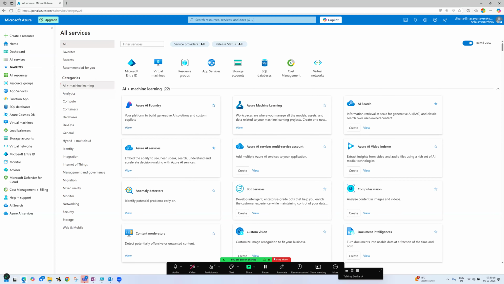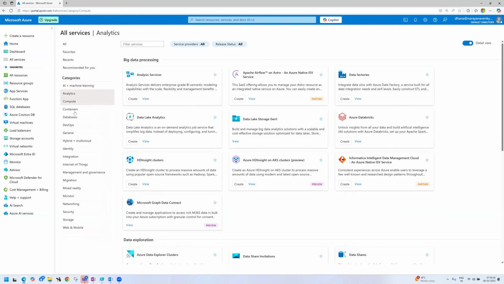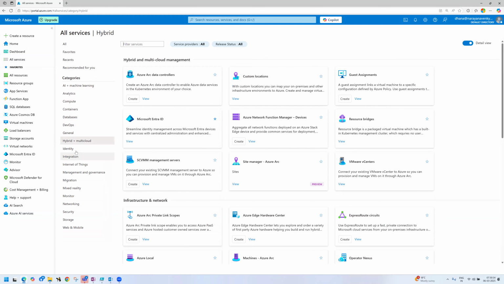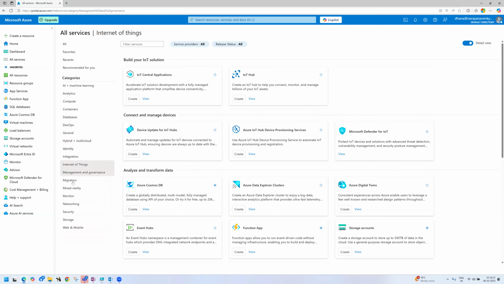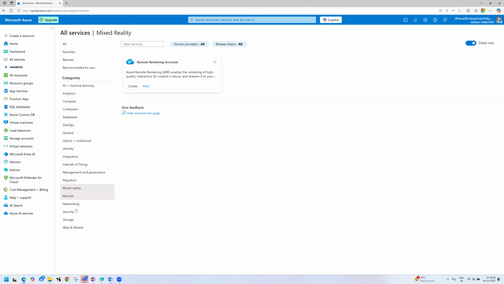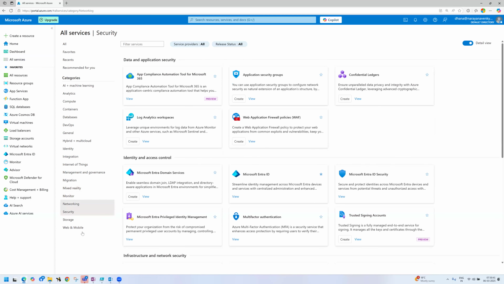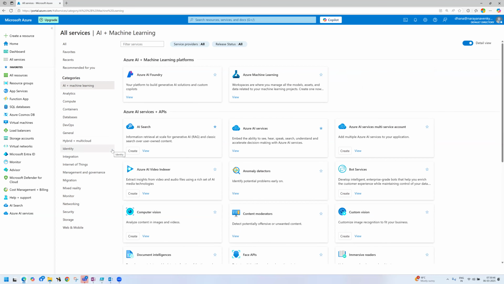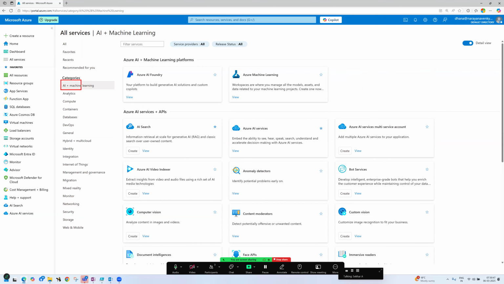Okay, if you observe, machine learning, analytics, container, identity, monitoring, security, everything is there. Under each category, we have analytics, compute, containers, databases, hybrid, integration, Internet of Things, migration, mixed reality, monitoring, networking, storage. Clear? So these many categories are there. Out of them, we will pick only this one, AI and machine learning.